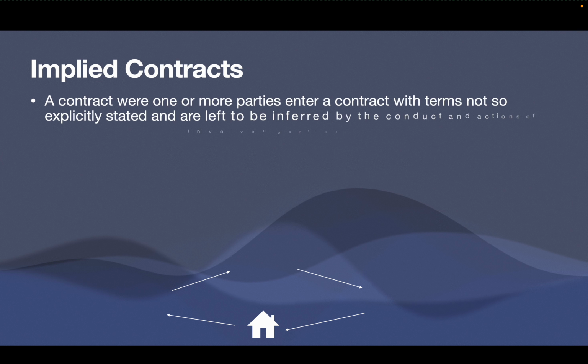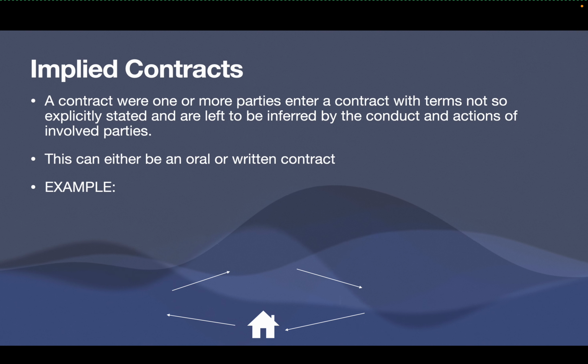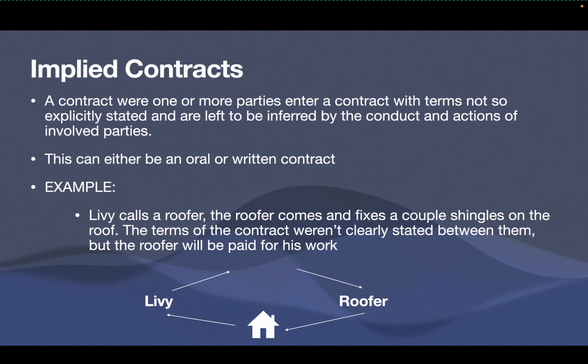Implied contracts. A contract where one or more parties enter a contract with the terms not so explicitly stated and are left to be inferred by the conduct and actions of the involved parties. This can either be an oral or written contract.